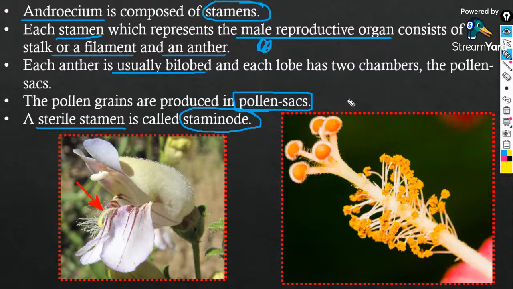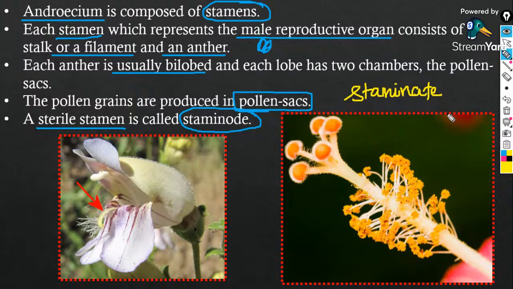You should understand the difference between a staminate and a staminode. What do you mean by a staminate flower? Staminode is the sterile stamen, that is the stamen of a plant that is incapable of pollen production.